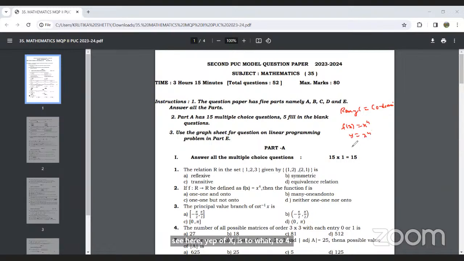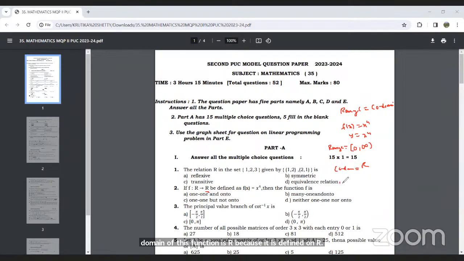We can see the range of this function. For any value of x, y will be positive, so the range will be 0 to infinity. And we can see the codomain. The codomain of this function is R, because it is defined on R. The function is from R to R.